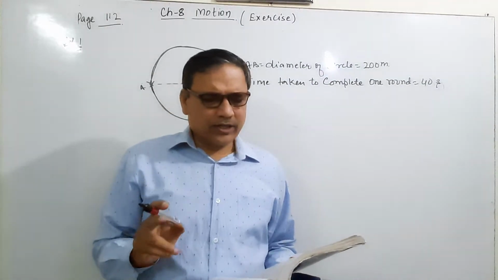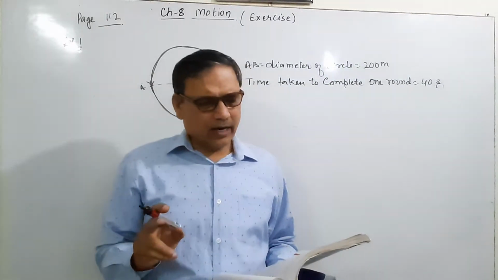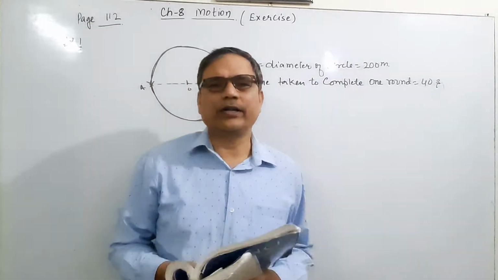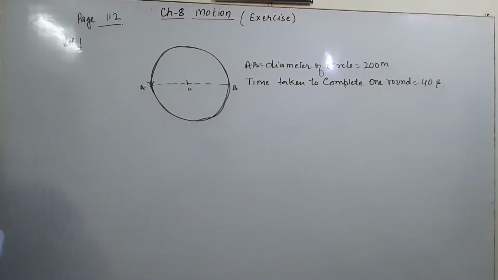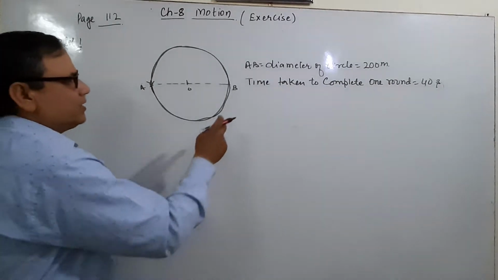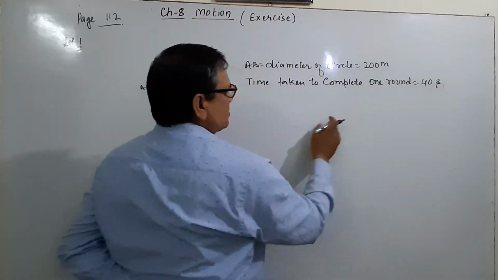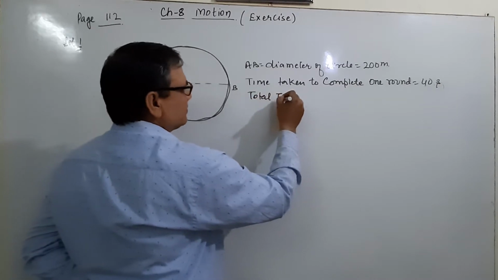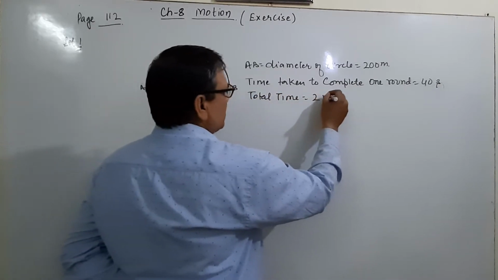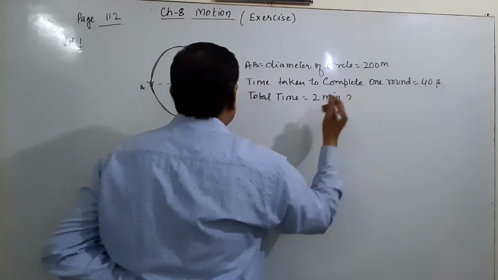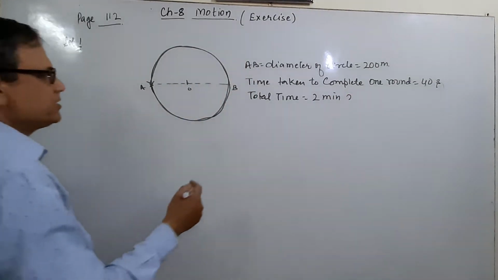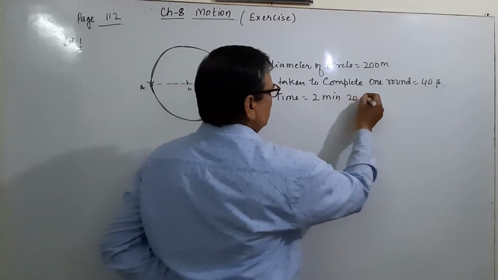What will be the distance covered and the displacement at the end of 2 minutes and 20 seconds? It means if the time taken to complete one round is 40 seconds, then total time is equal to 2 minutes 20 seconds.